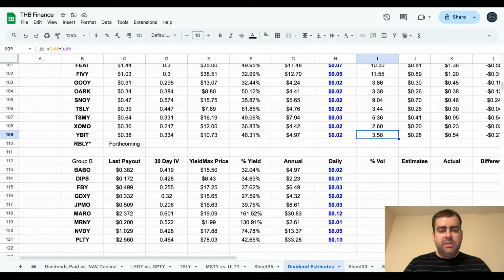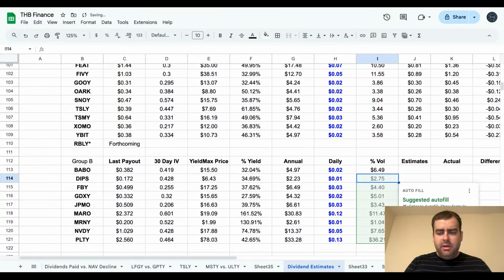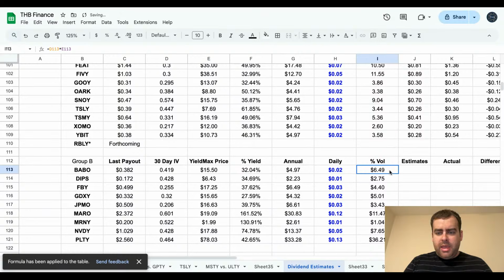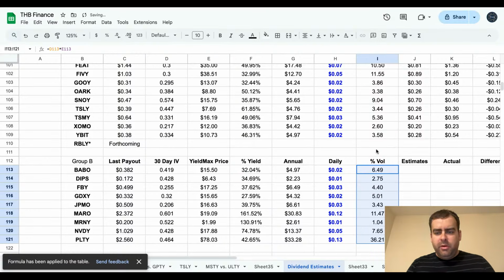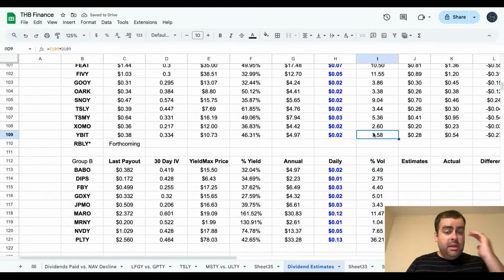This one is E times D. This is percent vol, so this times this. We're doing this to get this number. And bear with me, this is not in dollars. This is just a standard number. So yeah, that's E times D, just a little math check here.